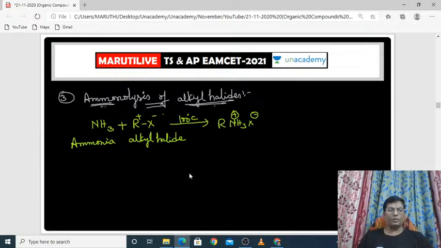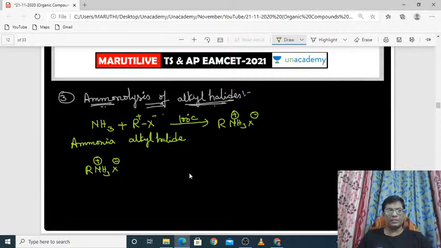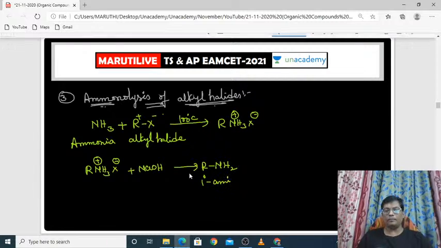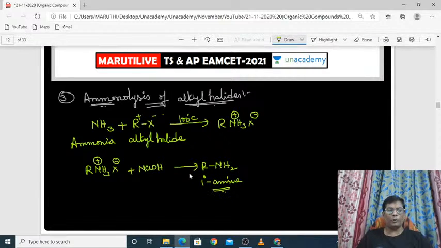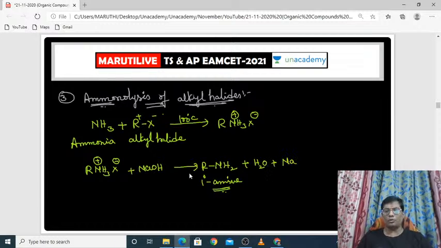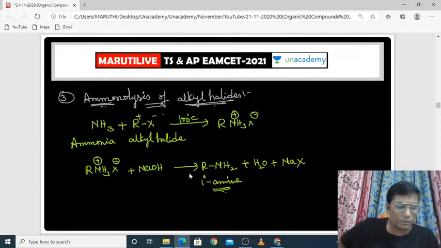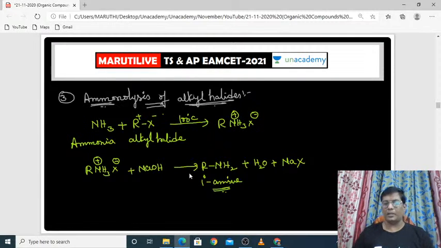A salt will be produced. This RNH3X again reacts with sodium hydroxide, then it will produce our required product, RNH2. It is also called primary amine. So again primary amine will be produced from this. Of course, byproducts like water molecules and sodium halide will be produced, but they are not our required product.